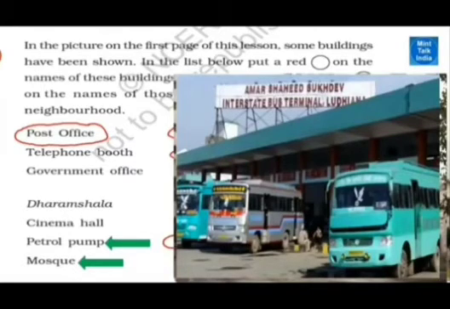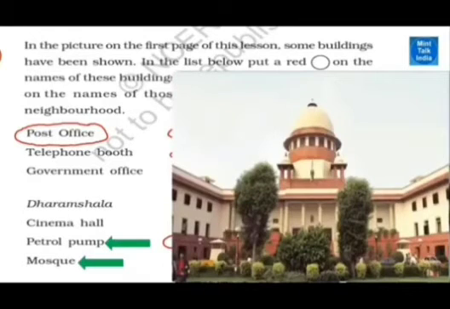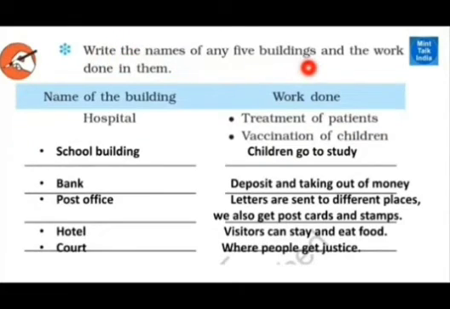This is a bus stand. This is a main bus stop. From here, many buses run to different places. And this is a bank. They deposit money or take money, depending on what they do. This is a mosque and this is a politician. It's a court. Okay.